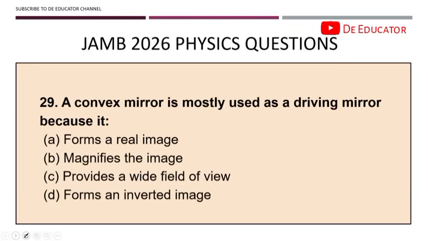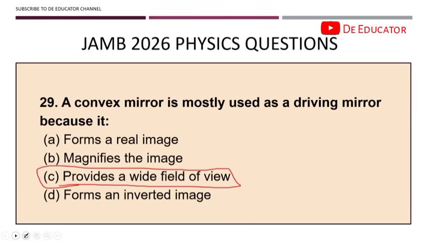Next question. The convex mirror is most likely used as a driving mirror because this is a very common question that comes out. The mirrors that you have in your vehicles are convex mirrors. They can paraphrase the question like that: mirrors in vehicles are what? They are convex mirrors. So why is it that they are convex mirrors? Convex mirrors give a wider field of view, and that helps the driver to see more. So option C says provides a wide field of view. This is the correct answer. That is why the convex mirror is used.